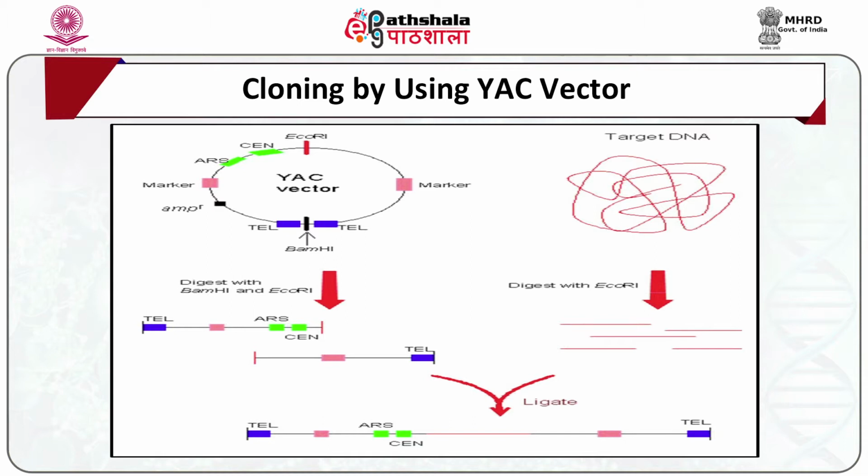There are three yeast selectable marker genes present. First is TRP1, URA3, SUP4, for example pYAC3.